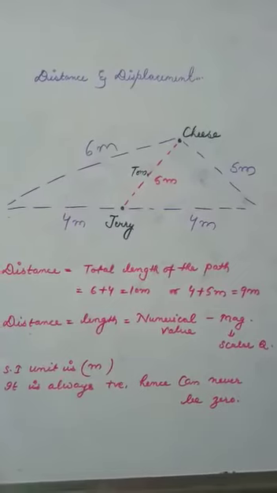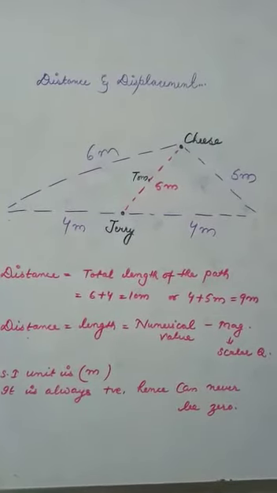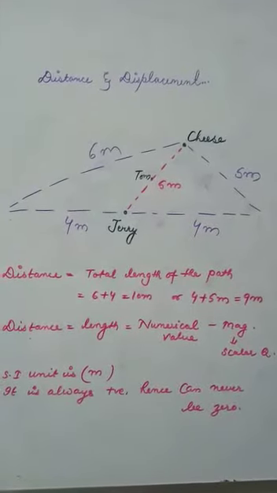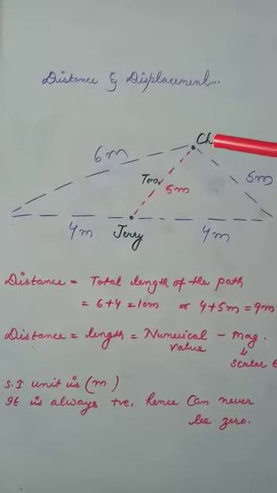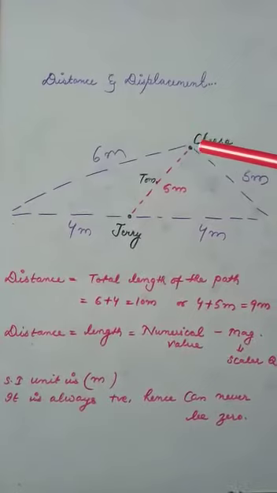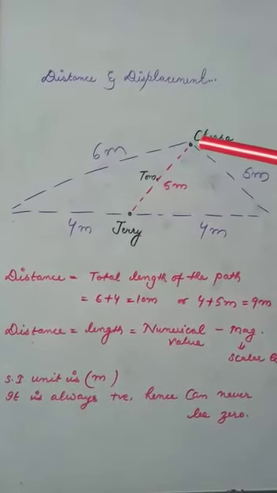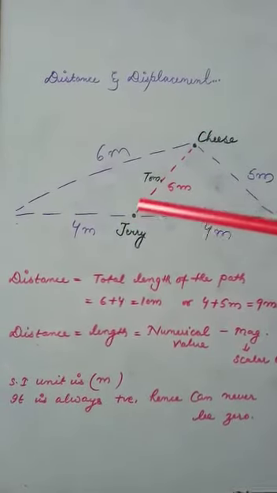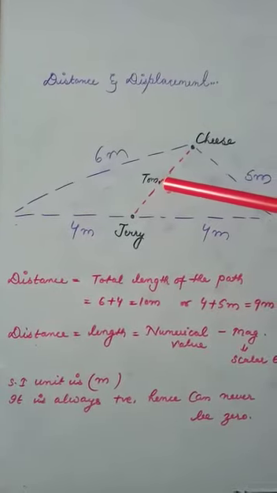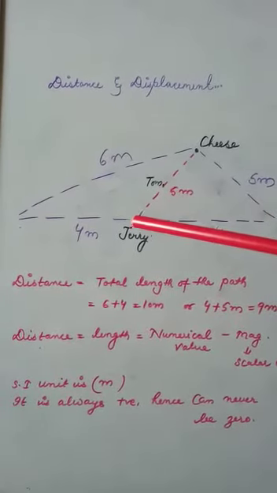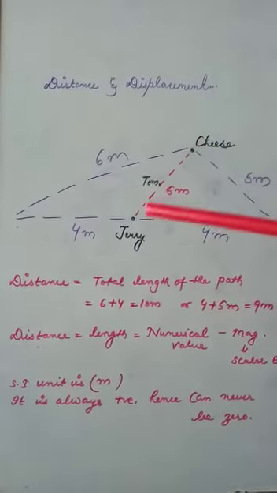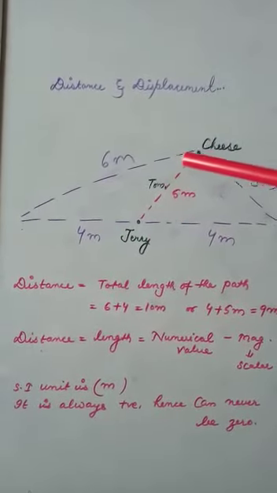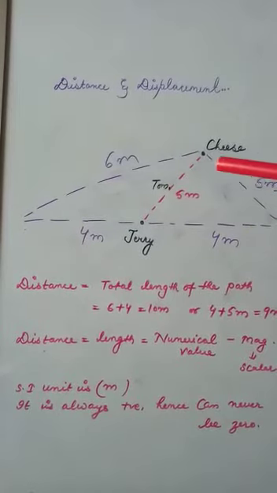Let us consider Jerry is at some position and we know that Jerry loves cheese and cheese is at a length of 5 meters. But somehow Jerry comes to know that Tom is sitting in the mid of the path. So is Jerry going to follow this path now? No. So what Jerry will do? Jerry will follow either this path or this other path.